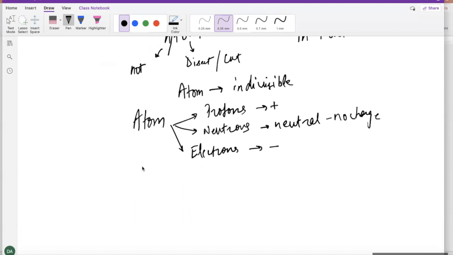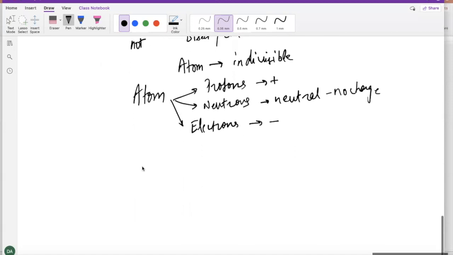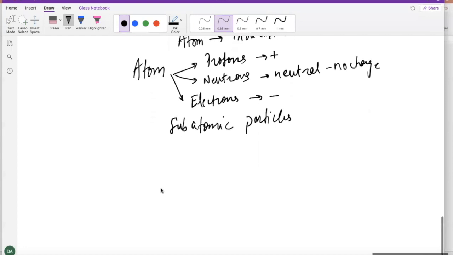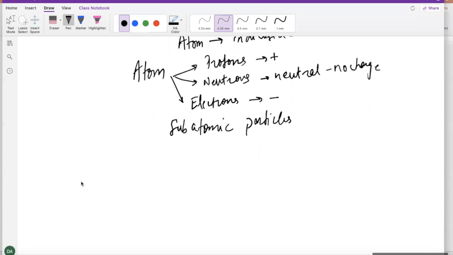Now, what we're trying to say is the atom is actually not indivisible. It is divisible. There's actually smaller stuff inside. So these three things that we just talked about, guys, they're called the subatomic particles because they're inside the atom, subatomic particles. Okay, now if you're trying to draw a simple model of what an atom looks like, we're going to later discuss, guys, why this model is not even true. What we know now are better models for the atom.